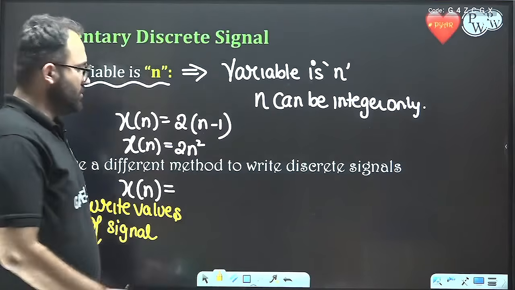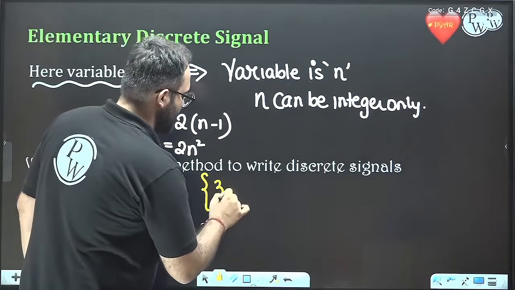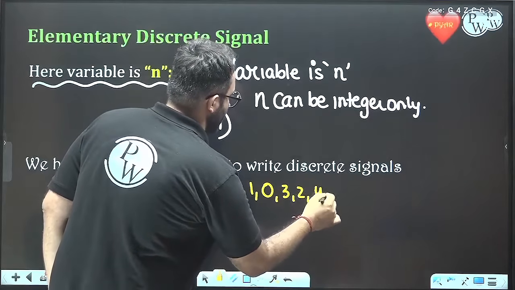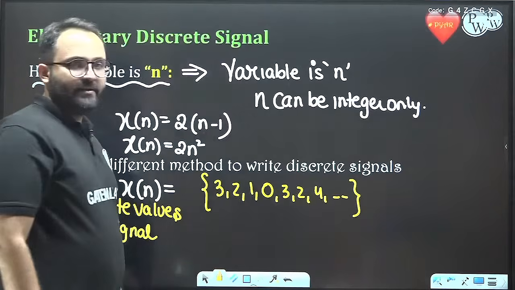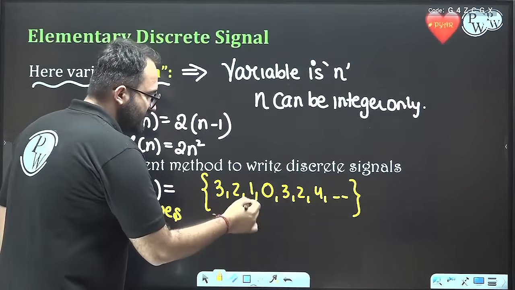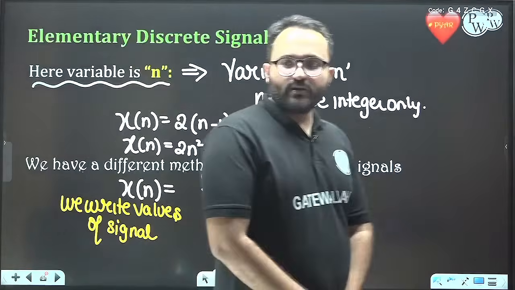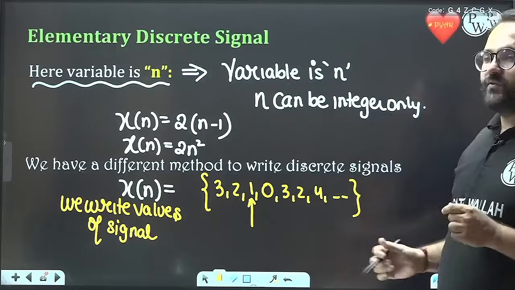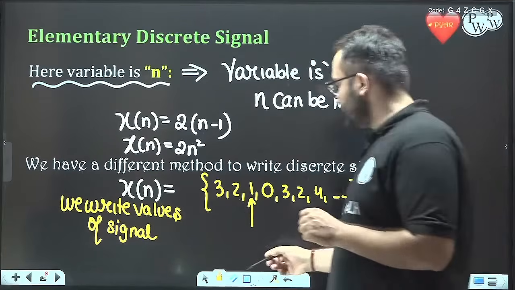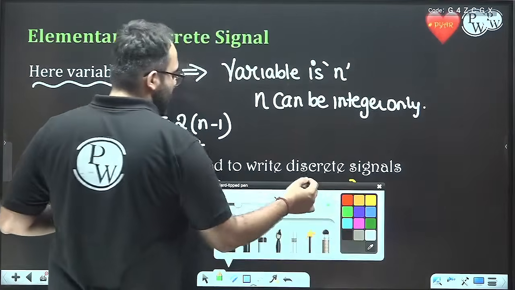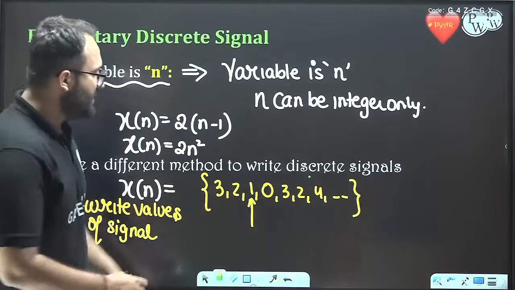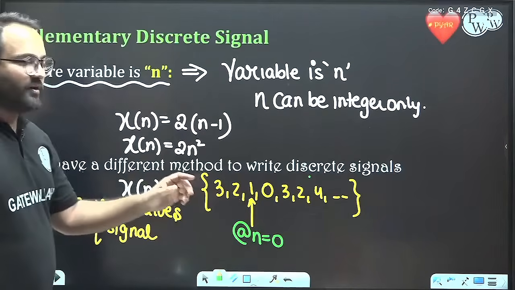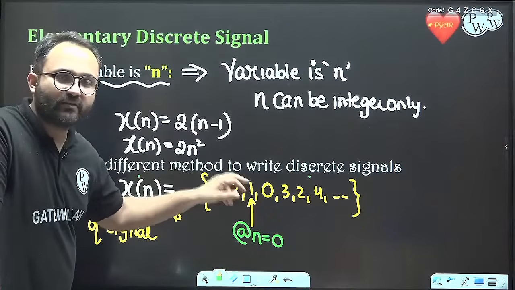For example 3, 2, 1, 0, 3, 2, 4, and so on, anything. And there is an arrow in this representation. This arrow is showing the location of n equal to 0. So what is the meaning of this? It shows that at n equal to 0, the value of the signal is 1.